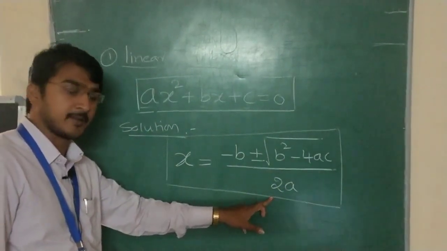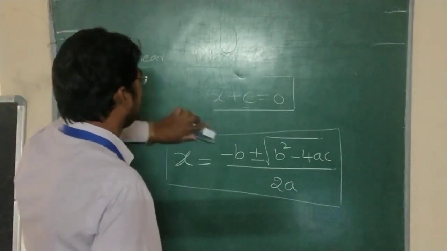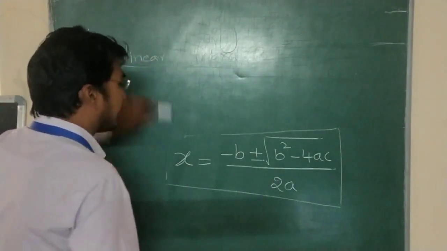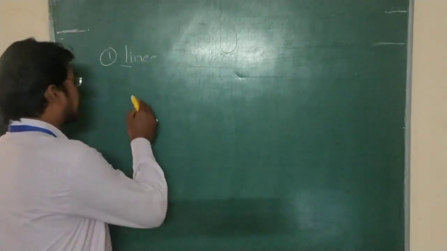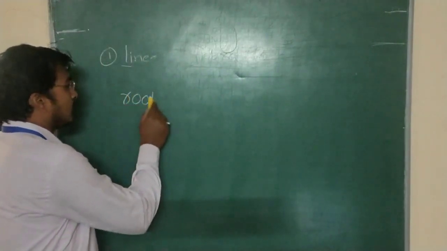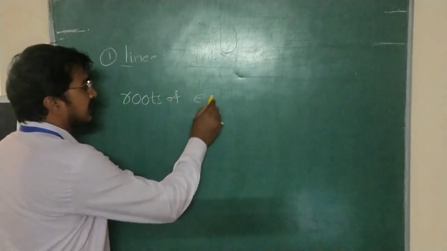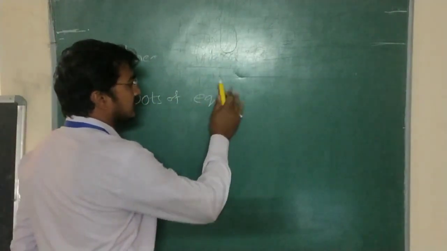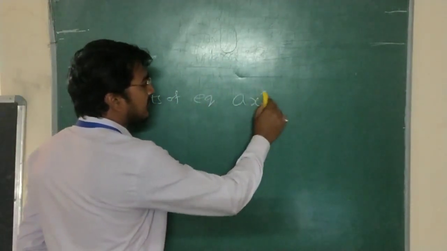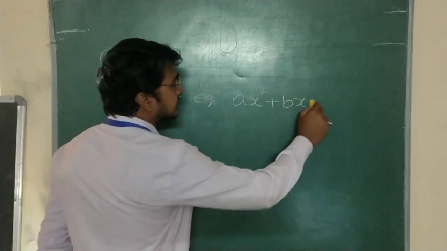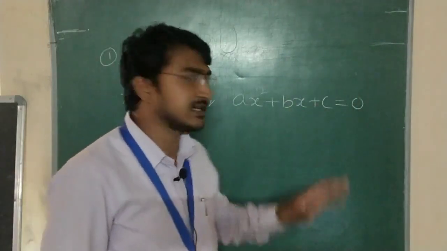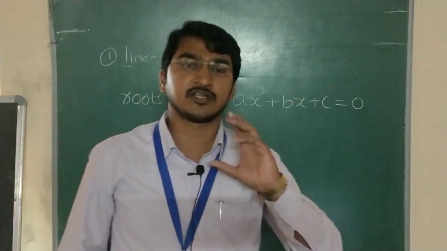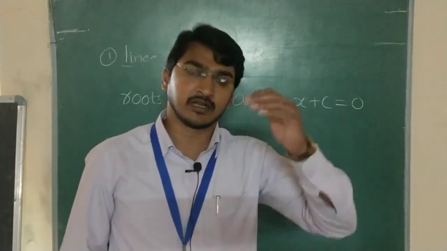Now, algebraic equation solutions are also called roots of the equation for ax square plus bx plus c is equal to 0. So don't worry if you are seeing any reflection. I will share the PPT. You can refer to that also, no problem.